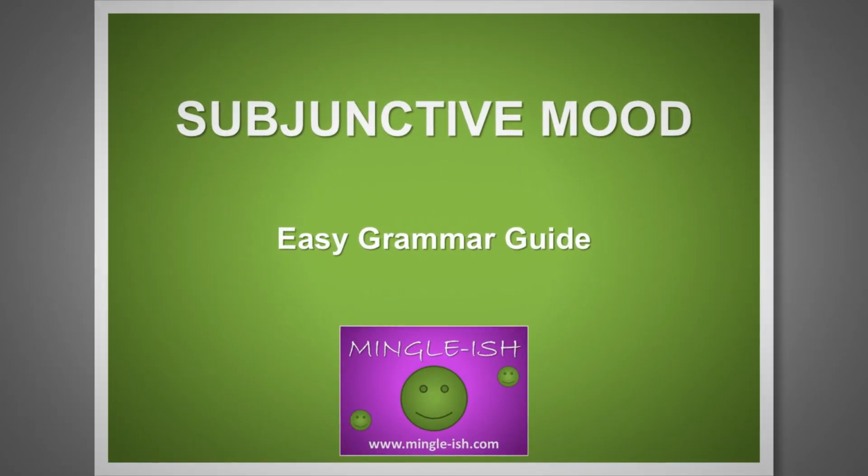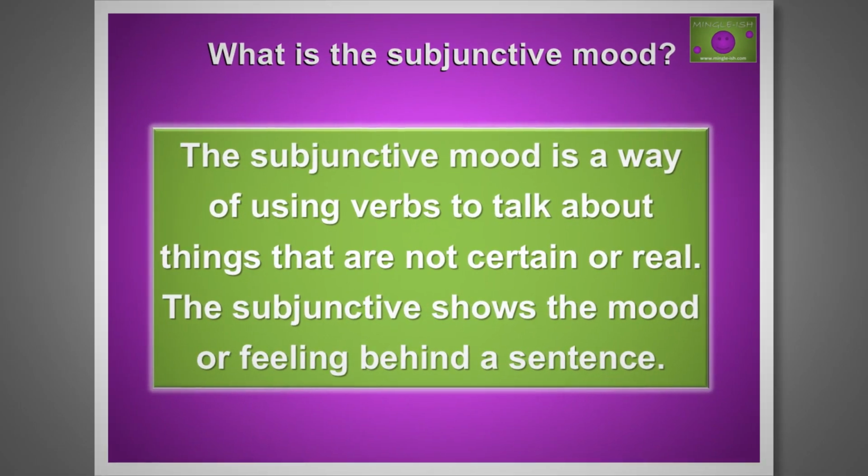The subjunctive mood. An easy grammar guide. The subjunctive mood is a way of using verbs to talk about things that are not certain or real. The subjunctive shows the mood or feeling behind a sentence.